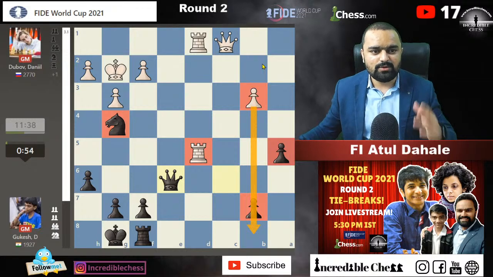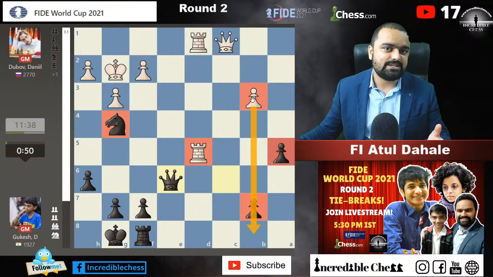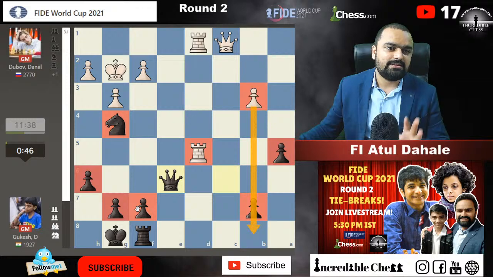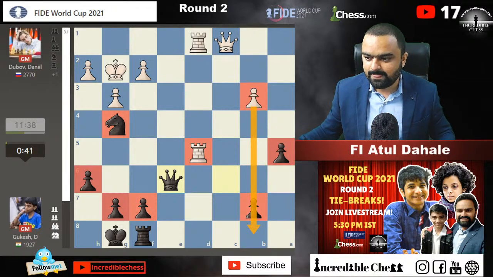Yeah, the practical, that's what Mahi was talking about. The practical chance only is that if everything is exchanged, if only on one side the pawns are there, the knight can try to defend the situation, otherwise there is no chance in the endgame. So we'll go to Vidit's game, guys. We'll check out what is happening in Vidit's game.